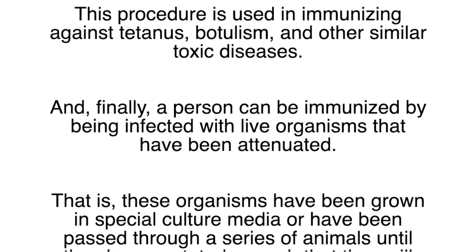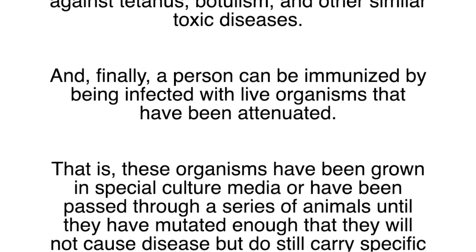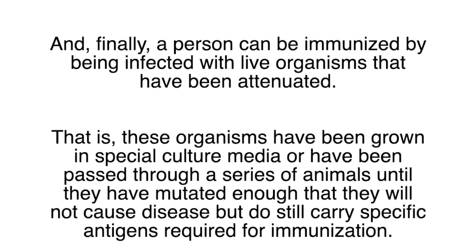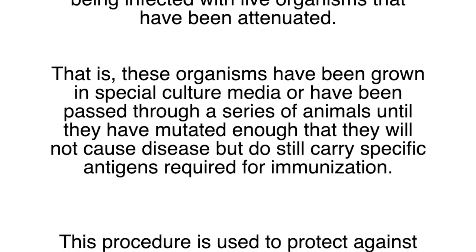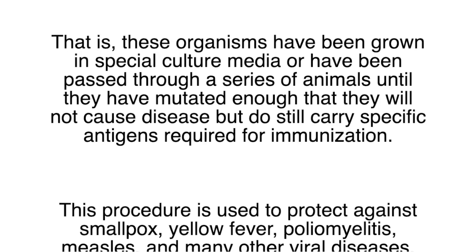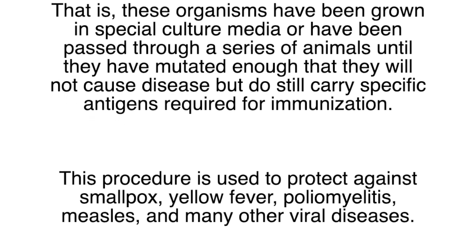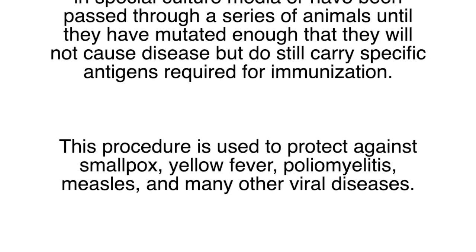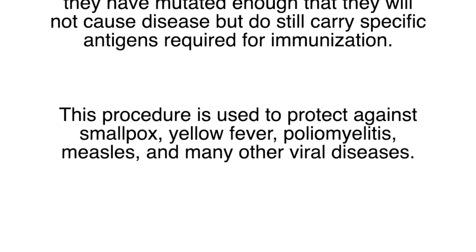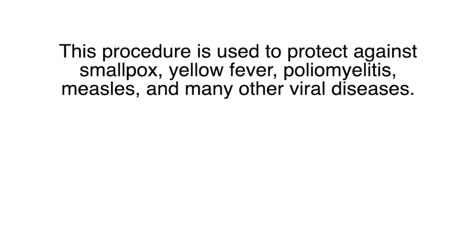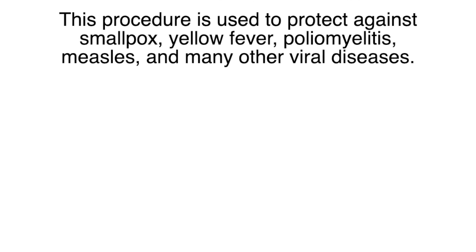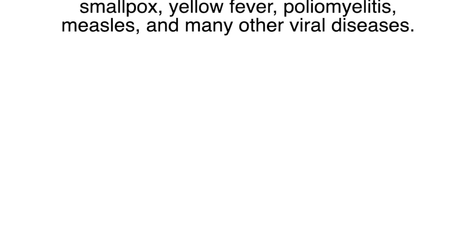And finally, a person can be immunized by being infected with live organisms that have been attenuated. That is, these organisms have been grown in special culture media or have been passed through a series of animals until they have mutated enough that they will not cause disease but do still carry specific antigens required for immunization. This procedure is used to protect against smallpox, yellow fever, poliomyelitis, measles, and many other viral diseases.